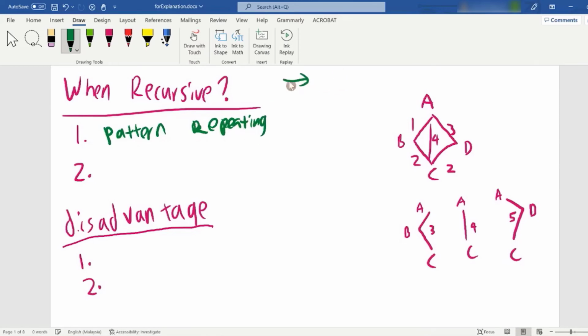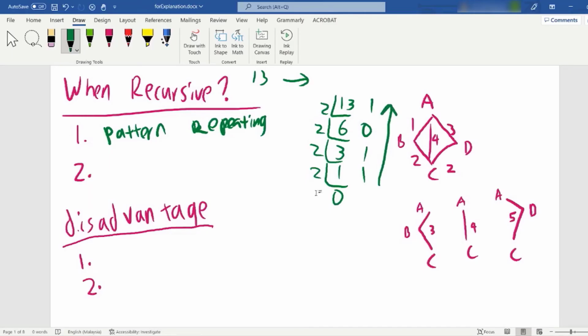For example, let's say I convert decimal to binary. To convert decimal to binary, let's say 13 divided by 2 is 6, and we get remainder 1. Then I divide by 2 again and get remainder 0. Then I divide by 2 again and get remainder 1. And then I divide by 2 again and get remainder 1. So I need to read the binary in this direction.